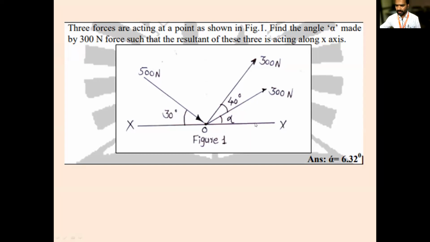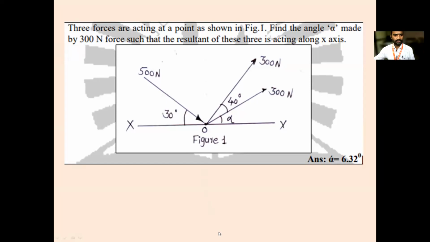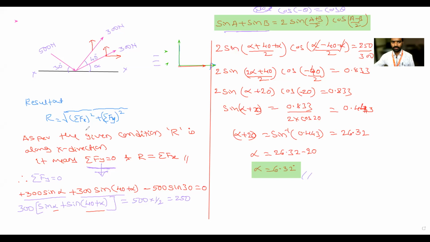So whenever the resultant is along the x-axis, it means that your y component is 0. So what is the y component? See here. Resultant is equal to the square root of sigma Fx squared plus sigma Fy squared. As per the given condition, the resultant R is along the x direction. It means that sigma Fy is equal to 0. When sigma Fy is equal to 0, apply the algebraic sum of all the forces along the vertical direction equal to 0. So the first force is 300 Newton. What is its vertical component? Making an angle alpha with respect to horizontal, vertical is 300 sin alpha plus.